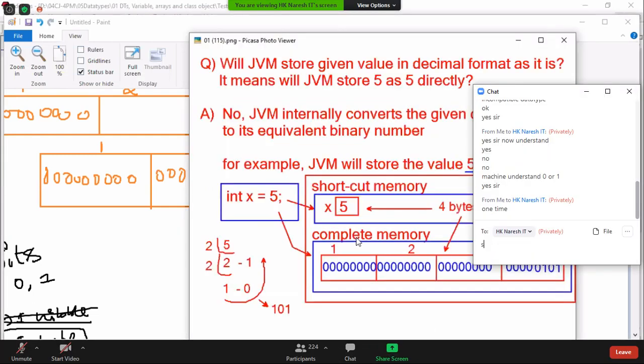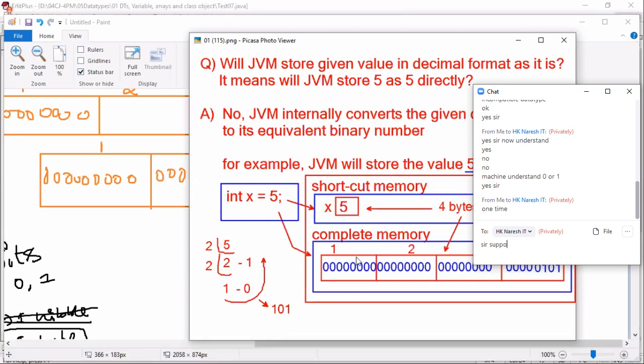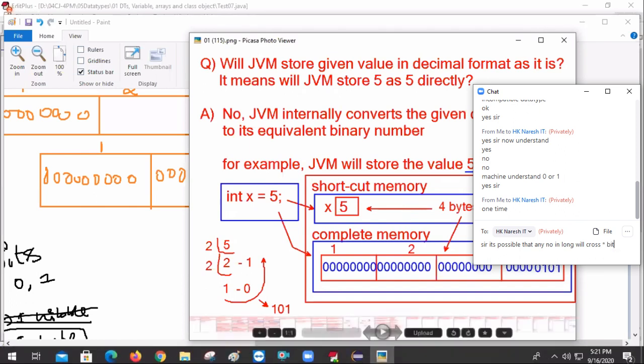Then look here. I want you to first understand two memory diagrams: shortcut memory and complete memory. What is the shortcut memory? This X file. So in our practice time, we'll just follow the shortcut file. Whereas in our internal memory points, we are going to use the complete memory like this. Is everyone clear? Memory diagram. So in the coming examples, I hope it will be comfortable for all.